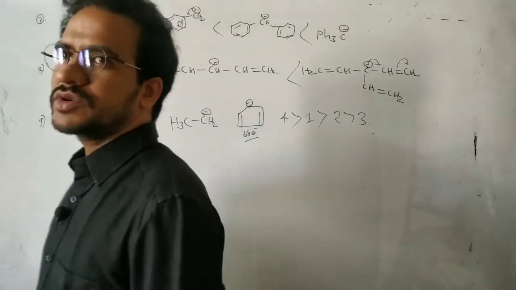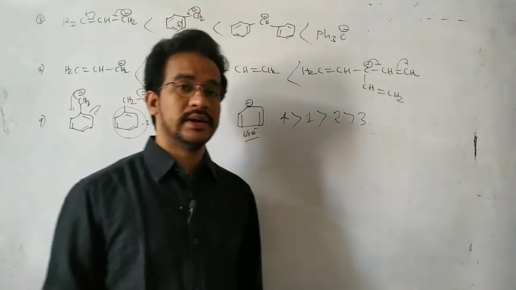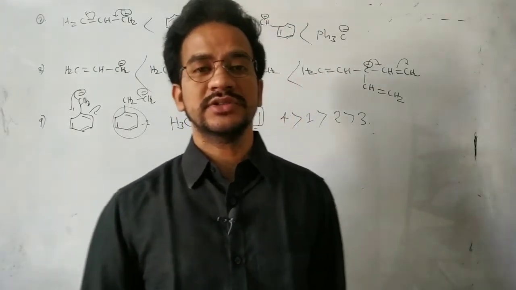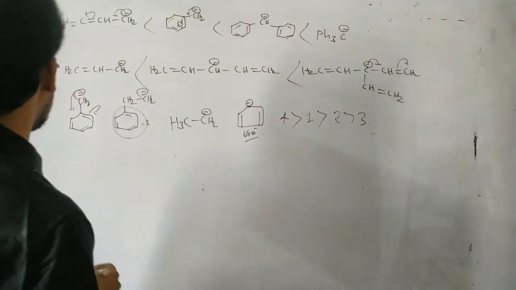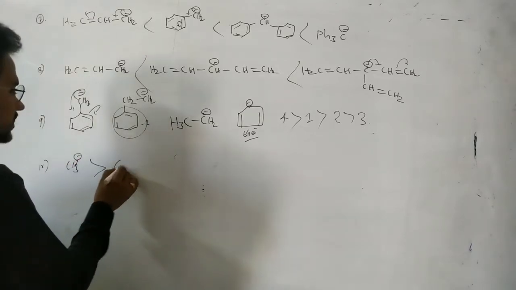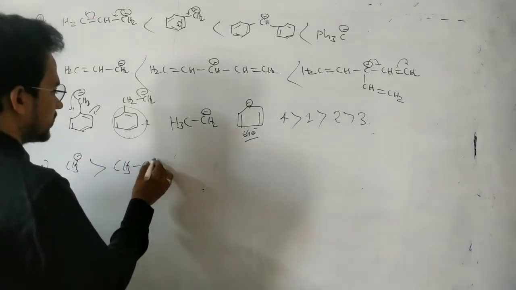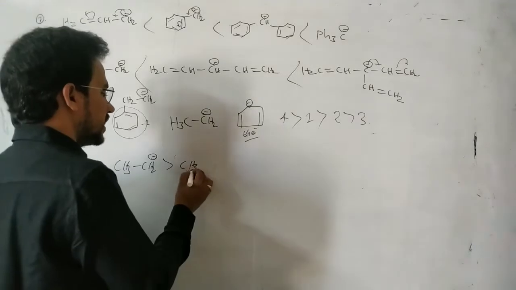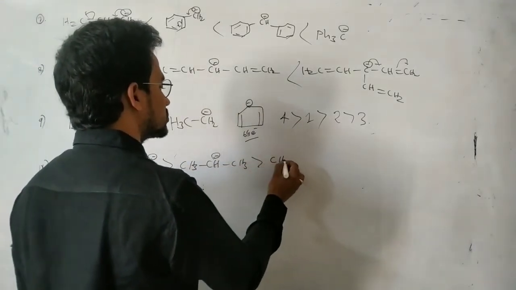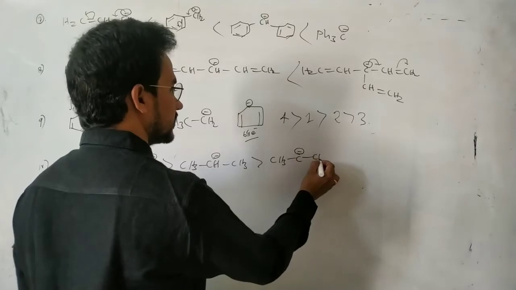Okay. So of course you know that among the carbocations and radicals, the tertiary carbocations and tertiary radicals are more stable. But here in case of the anions, simple carbanions, the primary carbanions are more stable than the secondary carbanions. Secondary carbanions are more stable than the tertiary carbanions.